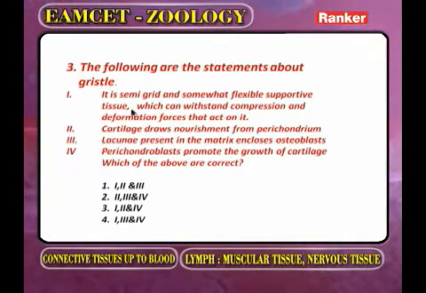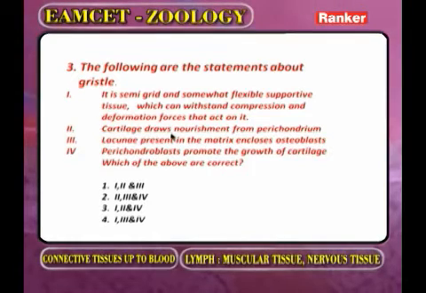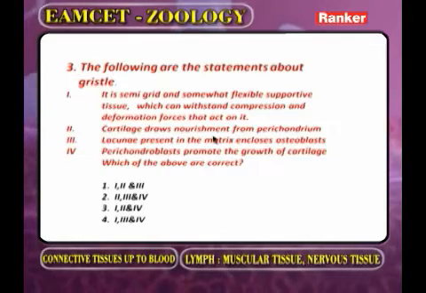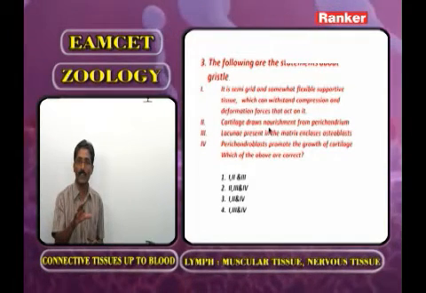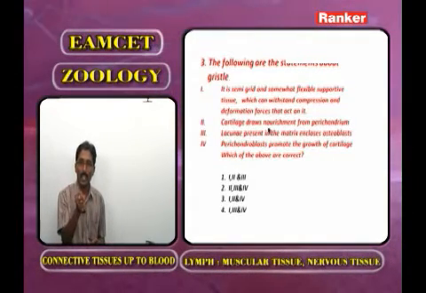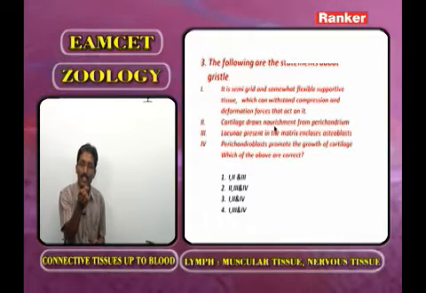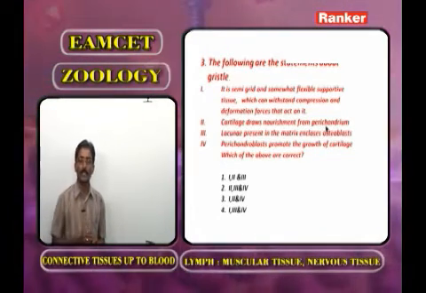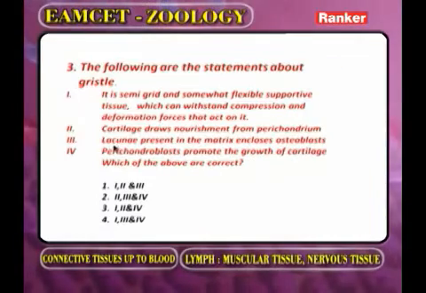Now the second one, cartilage gets or draws nourishment from the perichondrium. No doubt, as we observe the cartilage, the matrix is non-vascular. The perichondrium is vascular. From the perichondrium, the matrix of cartilage draws or gets the nourishment. That is correct.